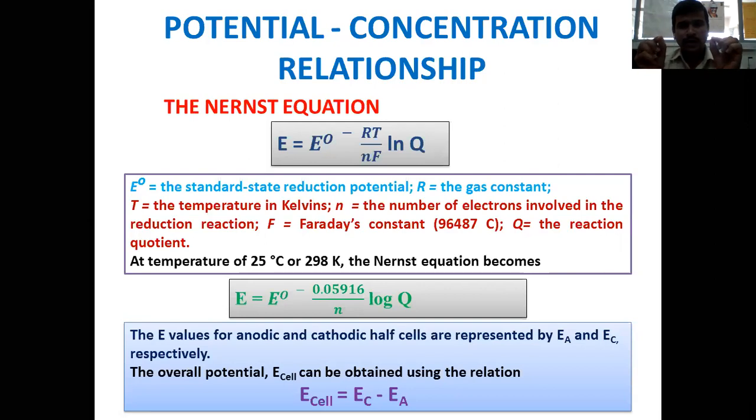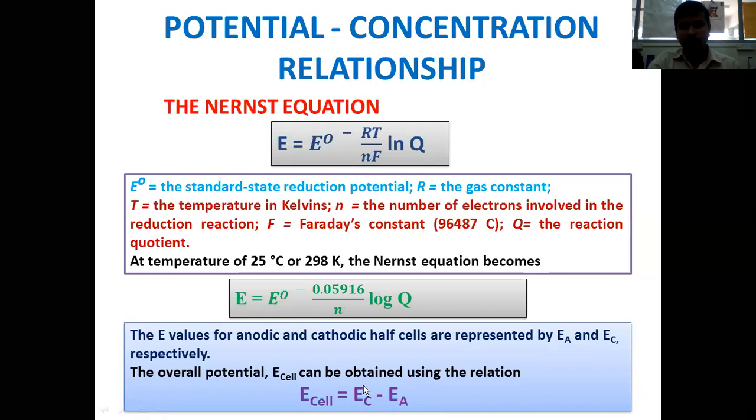So what will we be recording? We will be recording the potential difference, the change in potential in reference to the reference electrode, in reference to the counter electrode. Therefore, the overall potential difference generated during the chemical reaction can be written as EC minus EA, where EC is the cathodic potential and EA is the anodic potential.